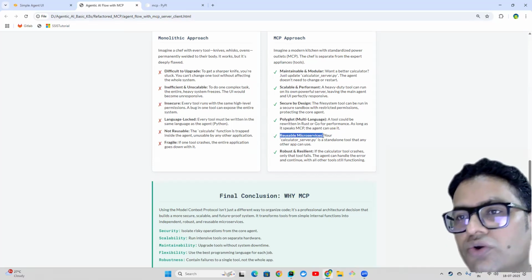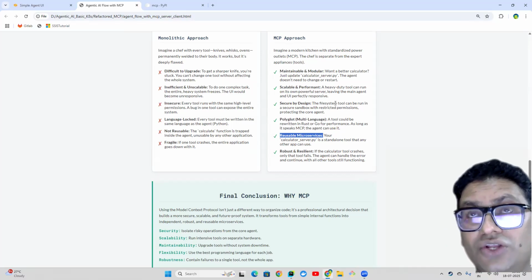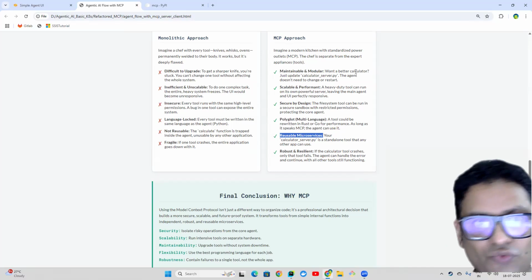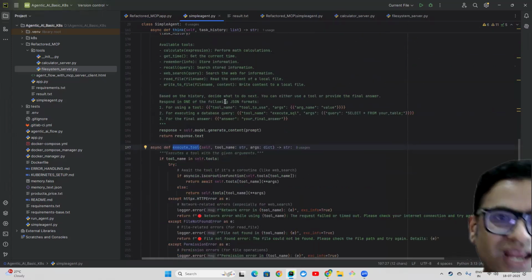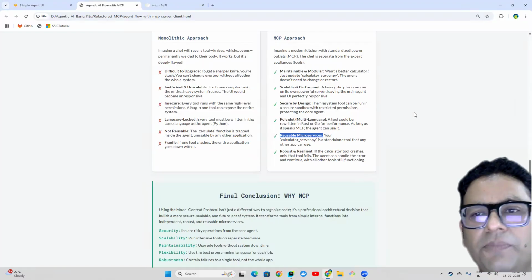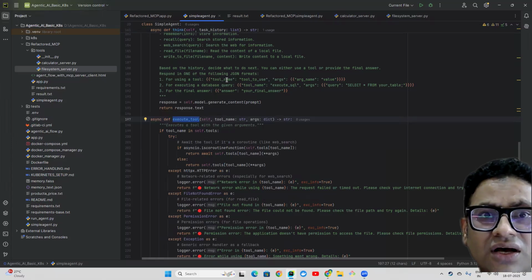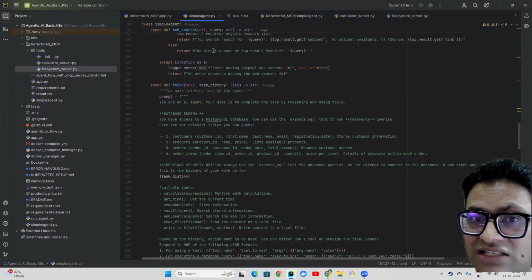Then reusable components. Whatever tools you write, which run on a server and are registered on the server, you can reuse anywhere, wherever you want. But with the current way of implementation, you cannot use that without the LLM. So these are some fundamental problems which we have when I wrote this first agentic AI.